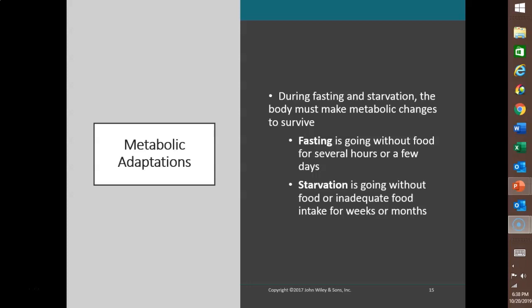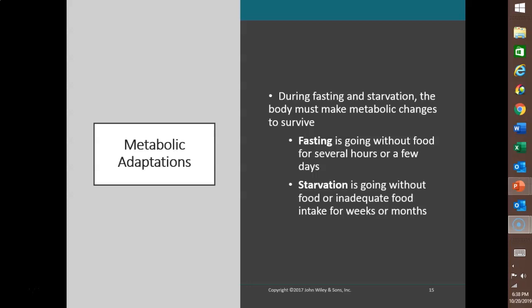Regulation of metabolic reactions depends on both the chemical environment within our body cells, things like the level of ATP and oxygen, but also on signals from the nervous system and the endocrine system. Some parts of metabolism depend on how much time it's been since you ate your last meal. During the absorptive state, the nutrients that have been digested are entering the bloodstream, and glucose level is very high, and we've got plenty of glucose available to make ATP.